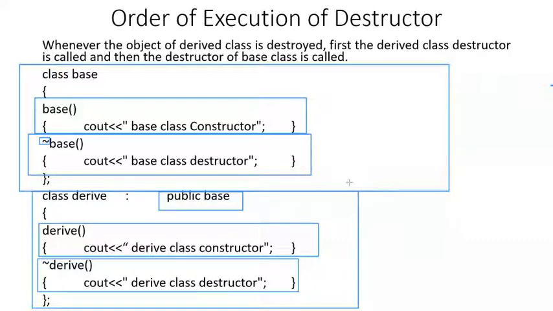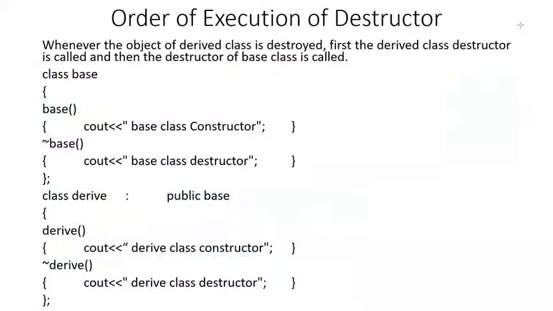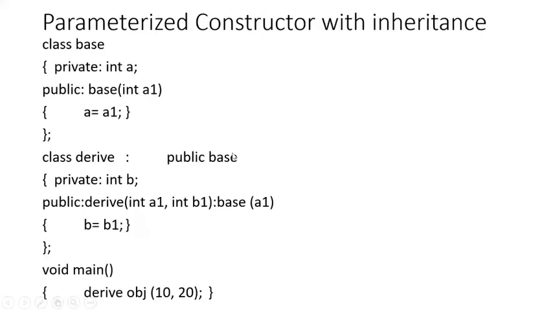So what we have learned in this lecture so far is that if you use inheritance, then the constructor of the base class is called first, and then the constructor of the derived class. And in case of destructors, the destructor of the derived class is called first, and then the destructor of the base class. Parameterized constructors with inheritance. In the constructors that we have seen so far, no arguments were passed. Now what happens when we want to pass arguments to the constructor of the base class? That is the idea of this section now.